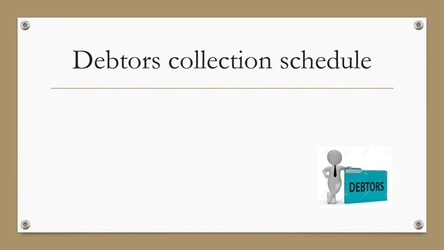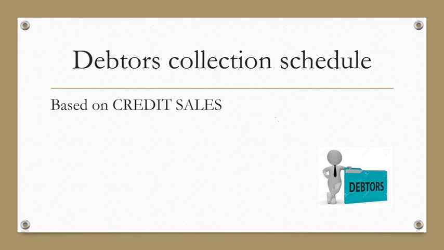Very favorite to ask is the debtors collection schedule, where you have to plan ahead how you plan that your debtors are going to pay you. Obviously, this will again be based on past experience from our debtors, how they pay us. This is based on credit sales.